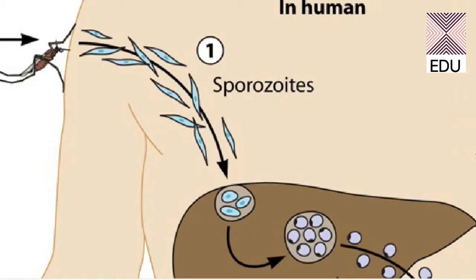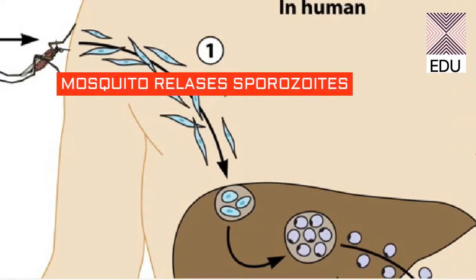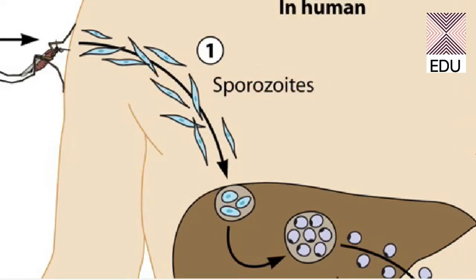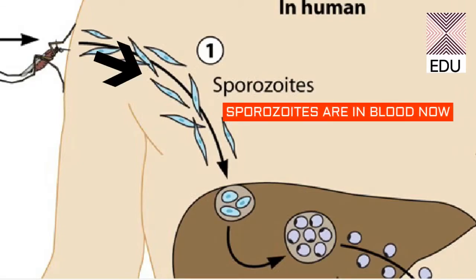During the exchange of the blood, the mosquito releases the infectious organisms, which are called sporozoites, into the human. Here you can see the sporozoites being released in the humans. So these are in the blood.